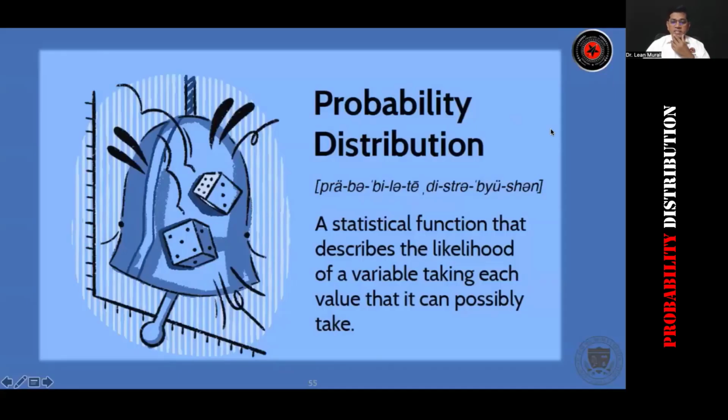Now, probability distribution: a statistical function that describes the likelihood of a variable taking each value that it can possibly take. Okay, probability is nothing but a chance, right?